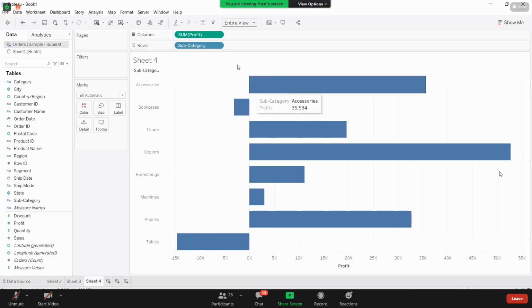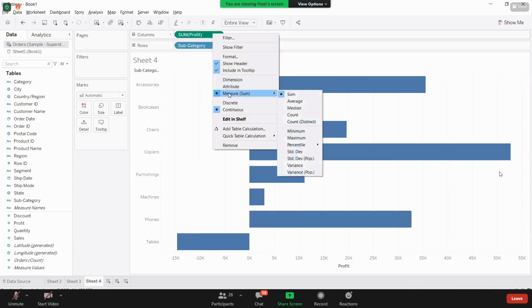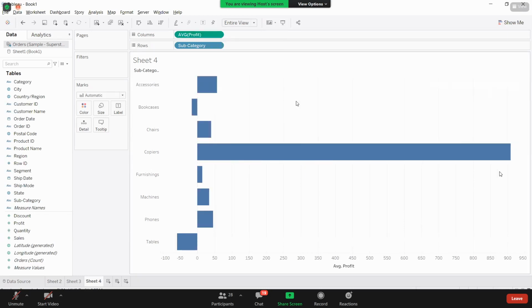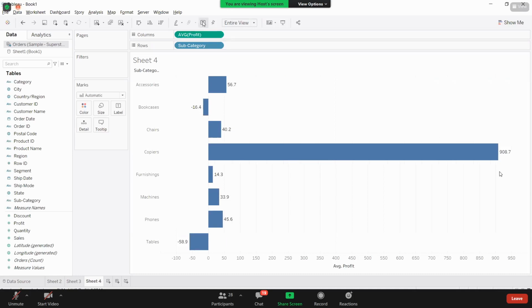Now one more requirement here is that you need the average of profit, but you got the sum of profit. If you right click on profit, you have one option, Measure in brackets. The default aggregation for a measure is sum. From that sum, I am changing this to average. This is how you can change your aggregation here.